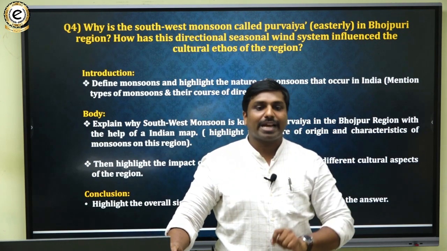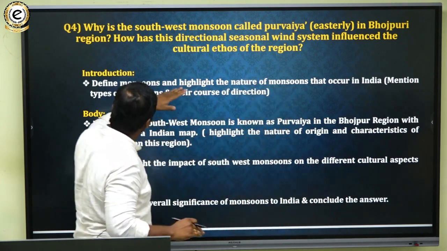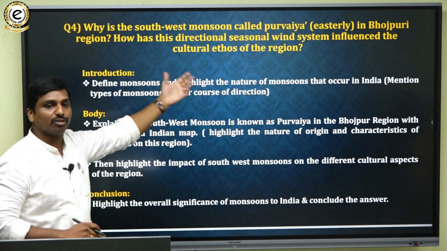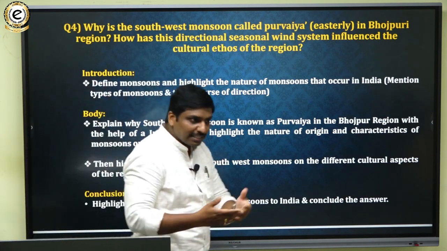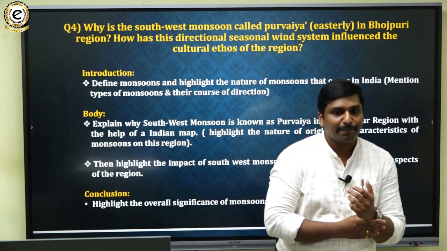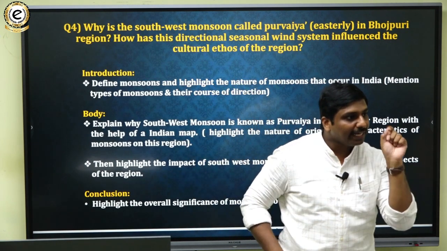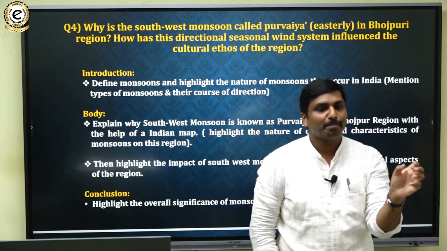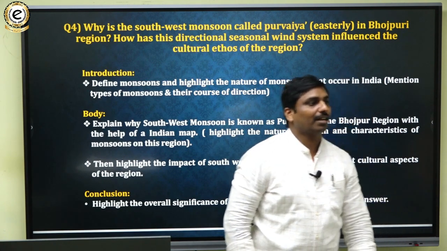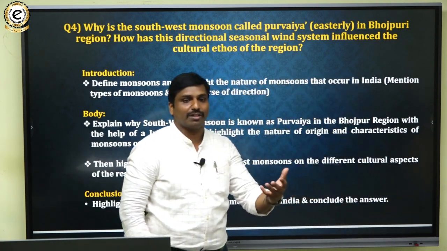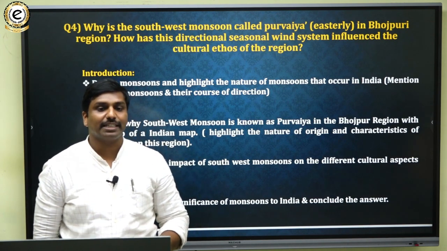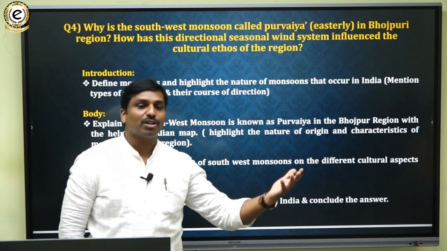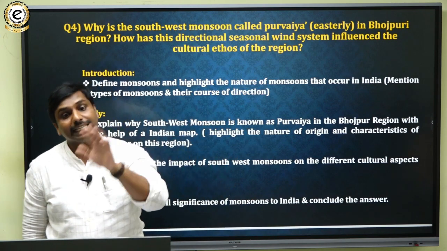Try to define the monsoons in the introduction in one line. You say that monsoons are nothing but the seasonal reversal of the winds, and that in the Indian region monsoons can be broadly categorized into two types: the southwest monsoons and the northeast monsoons.